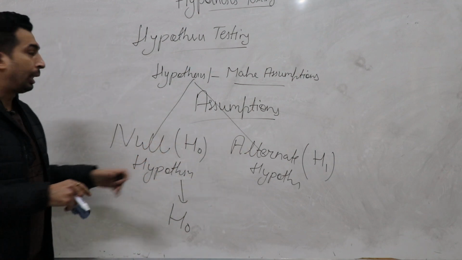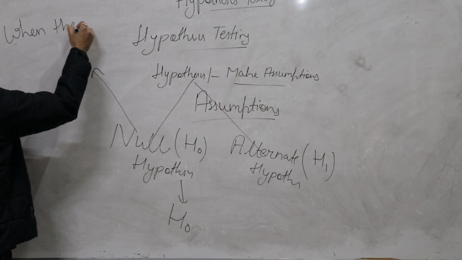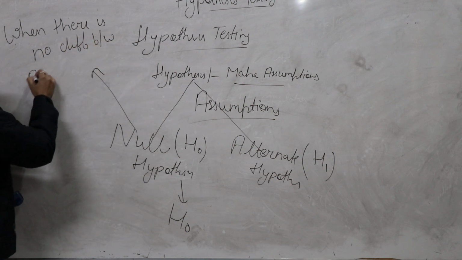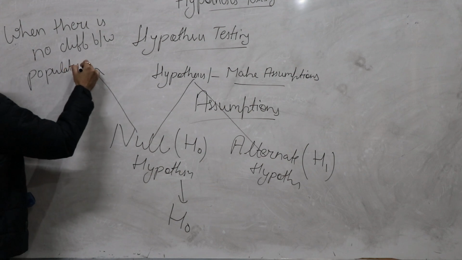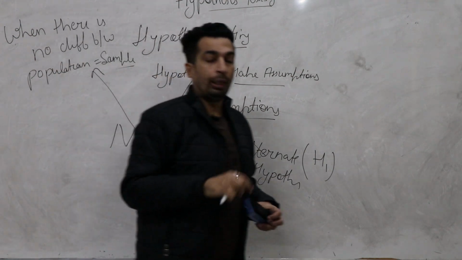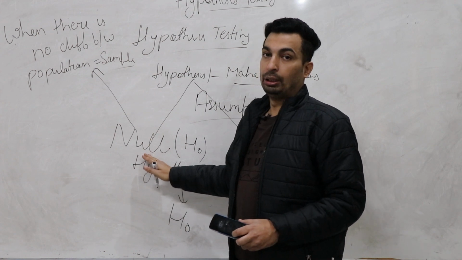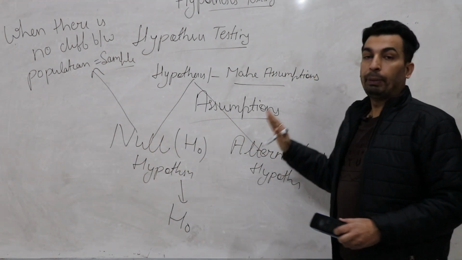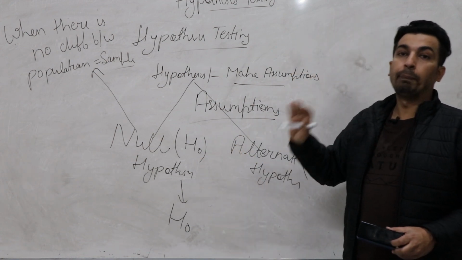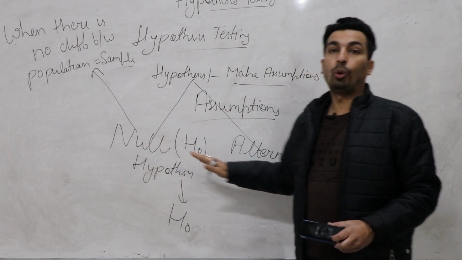Now, what do you mean by null hypothesis? Null hypothesis simply means when there is no difference between population parameter and sample parameter. When both values are same, that's called null hypothesis. Clear? Alternate hypothesis simply means any hypothesis which is not null. That's the simple meaning of alternate hypothesis.